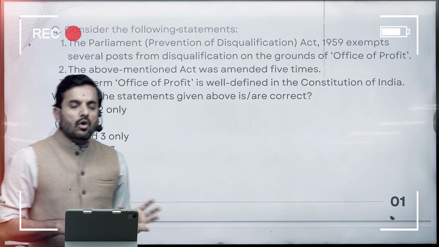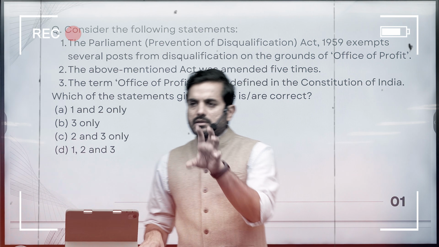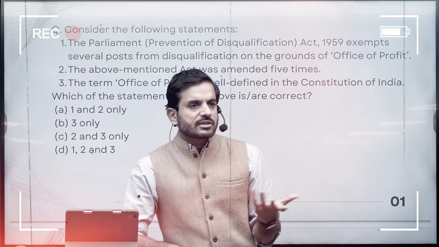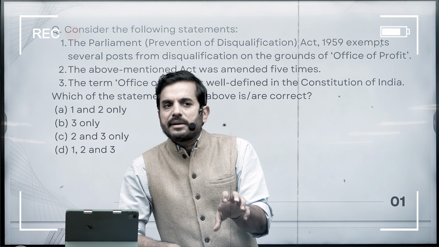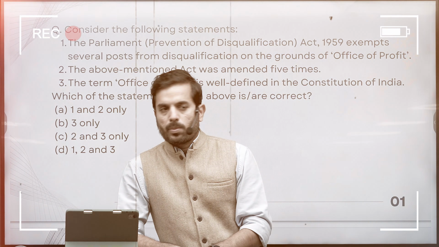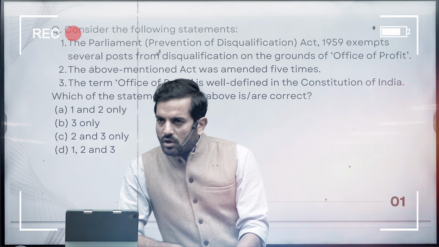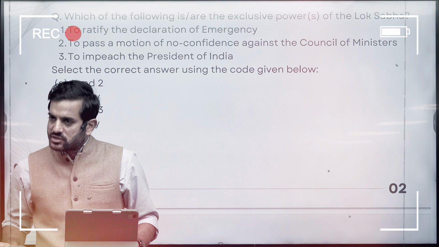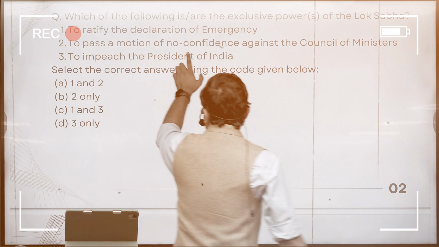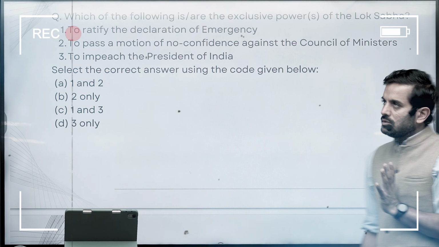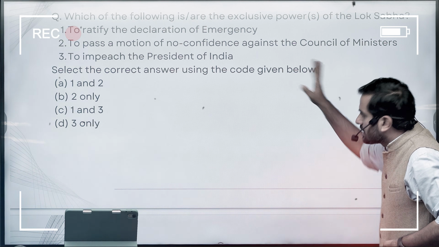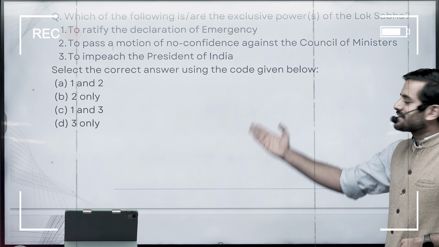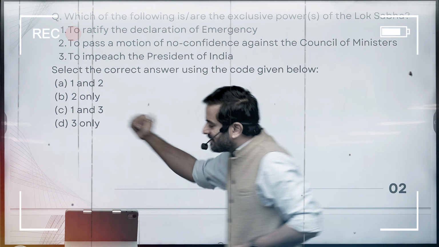UPSC has a habit of asking questions where they will pick up certain terms from the constitution and ask you whether this particular term has been defined in the constitution or not. More often than not, these terms would not be defined in the constitution. Only and only the Lok Sabha can remove a council of. So I now arrive at one conclusion, that statement 2 is correct. Now once I know that statement 2 is correct, I will anyway arrive at the answer.